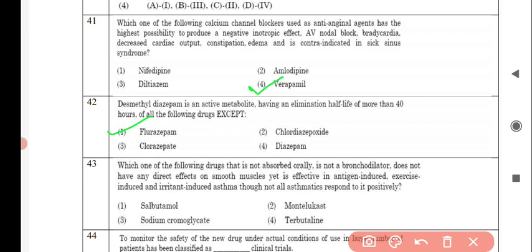Next question is, which one of the following drugs that is not absorbed orally, is not a bronchodilator, does not have any direct effects on smooth muscles, yet is effective in antigen-induced, exercise-induced, and irritant-induced asthma, though not all asthmatics respond to it positively? And the correct answer is option number 2, zafirlukast.